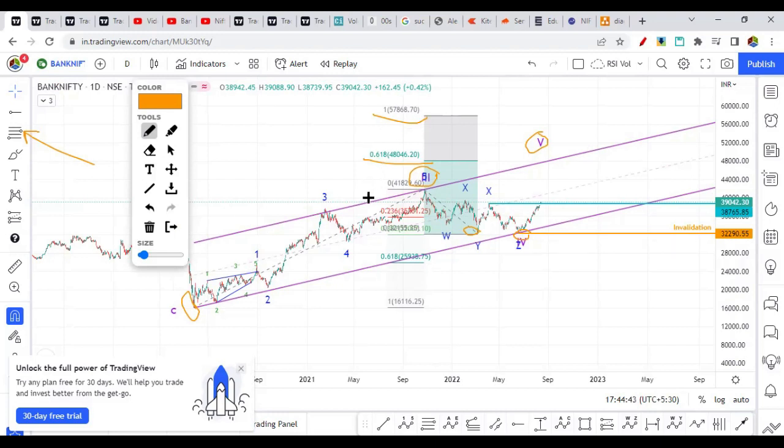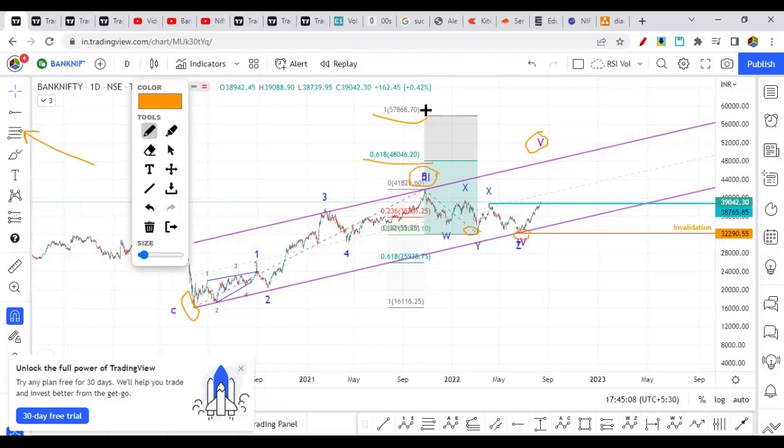And if you are considering an even more bullish scenario, if it's a third wave, it is going to the moon. I don't want to give any targets for this. What you can do is plot the 1.600 Fibonacci and get the targets for the third wave. So let me know in the comments, what do you think of this particular move on the Bank Nifty, whether it's a third wave or it's a fifth wave.